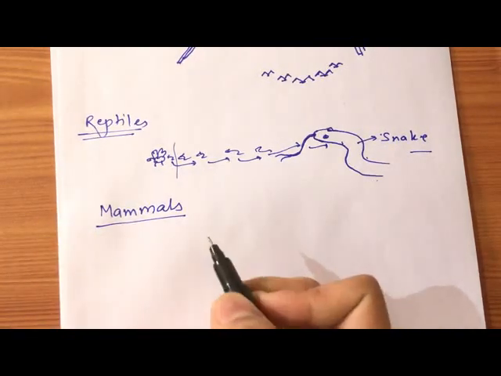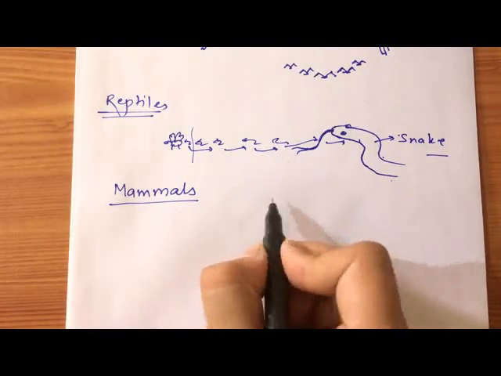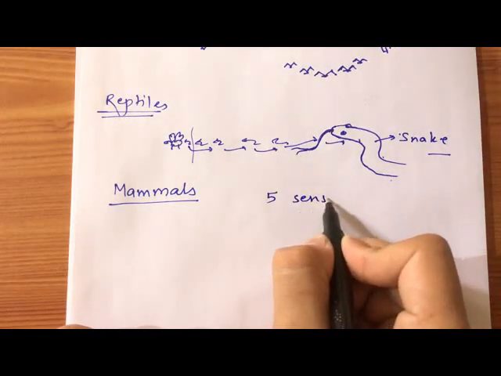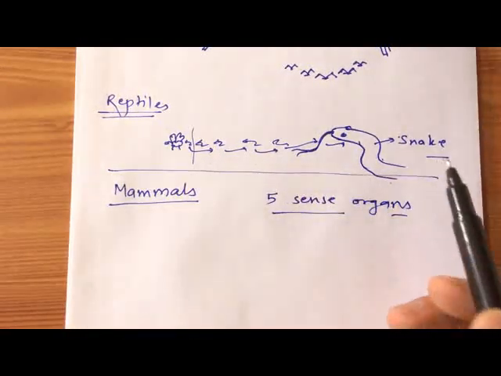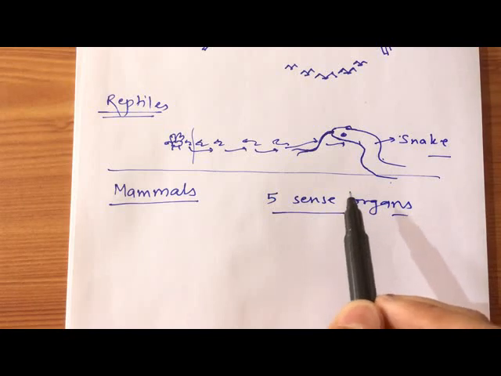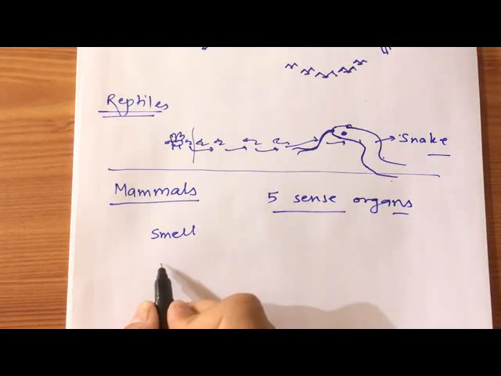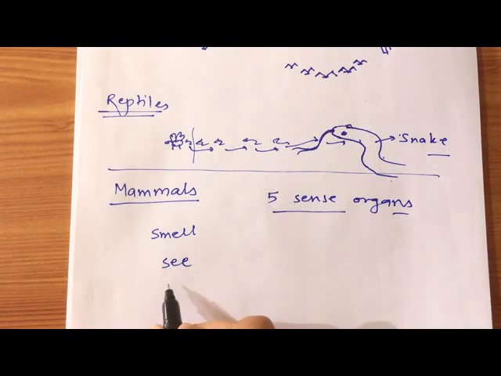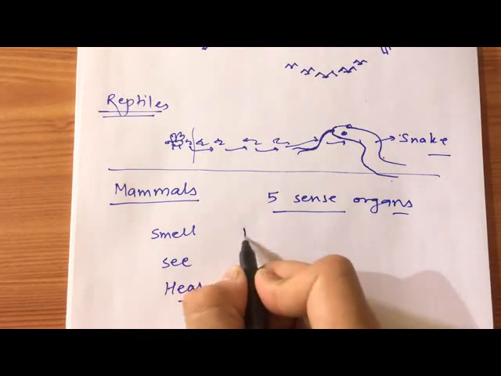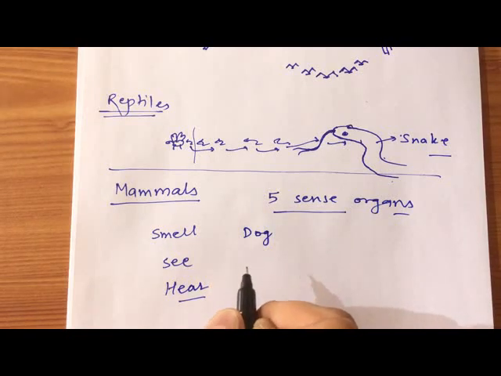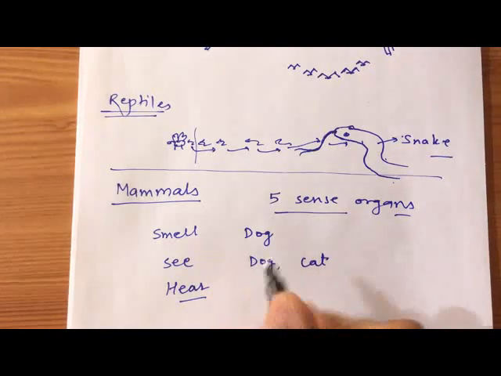The next is mammals. All mammals have different sense organs. All mammals have 5 sense organs, but some animals have some special power. Either they can smell or see, or they can hear, etc. Like dogs can smell better than us. Dogs can see better than us. Dogs, cats, etc. can see better than us.